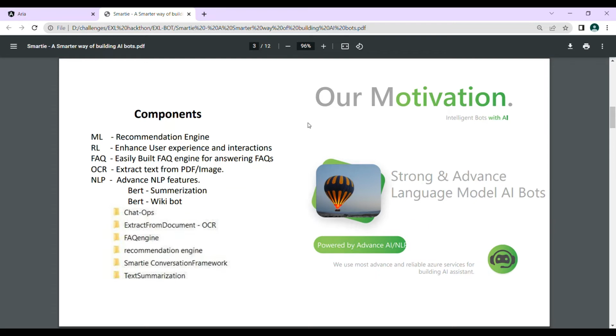Our recommendation engine is built based on the conversations of the user with the bot, and at the end of each conversation, that conversation may be related to a particular product, or in our use case, which we have built, ARIA classrooms, the conversations are about the top trending topics in Google.